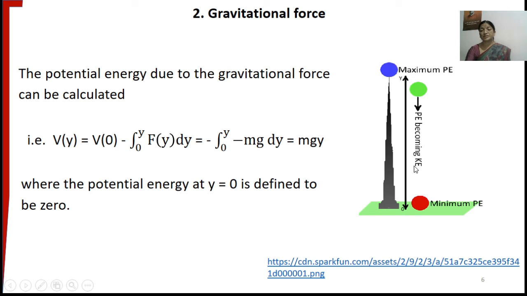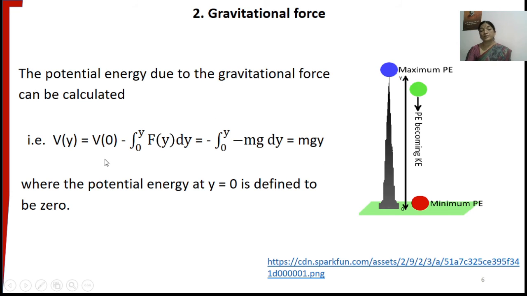Its kinetic energy slows down, its kinetic energy decreases, and at the top the potential energy will be maximum. Again, while coming back, all this potential energy will change into kinetic energy, and the kinetic energy of the ball will be maximum when it reaches the ground.